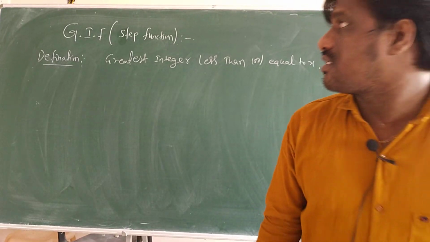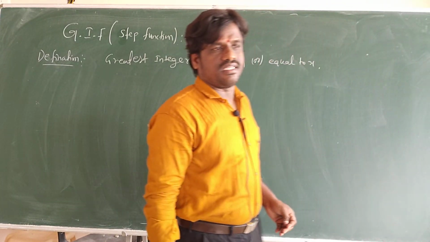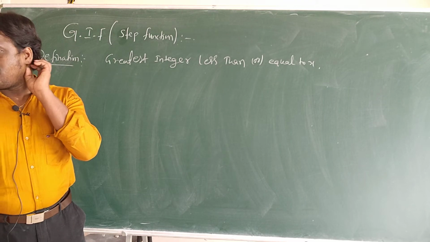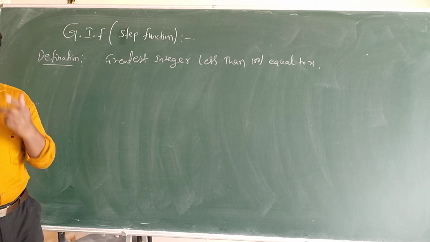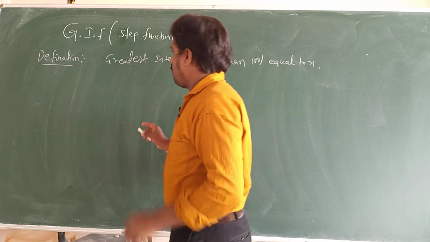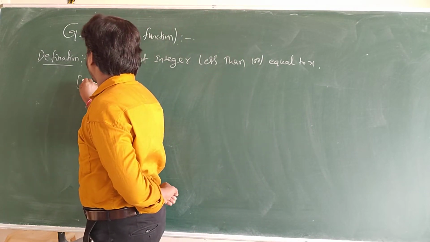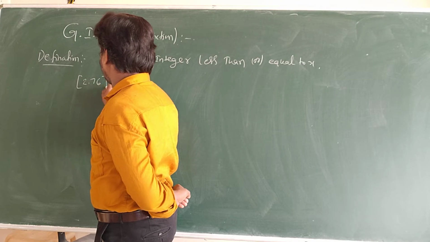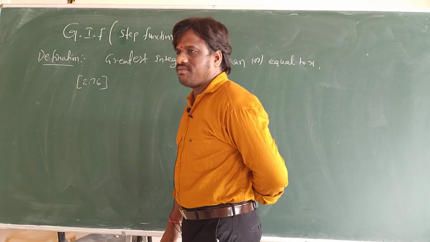Definition of what is the greatest integer function. The greatest integer function is an important concept, and another name for it is the step function. Why we call it that, I'll explain. If you have 2.76, the greatest integer of 2.76.